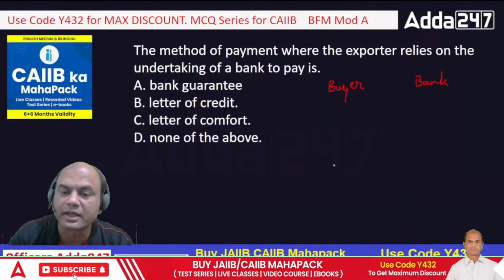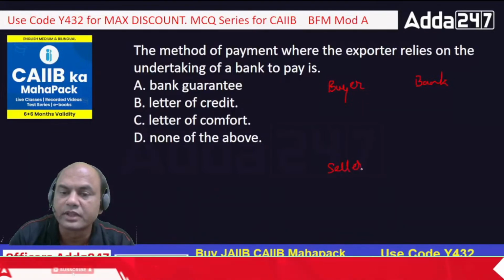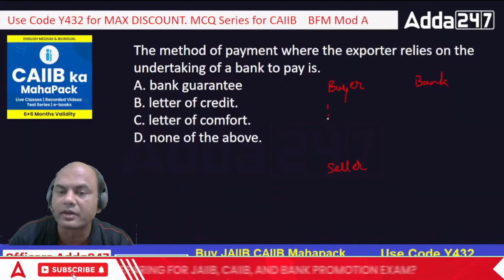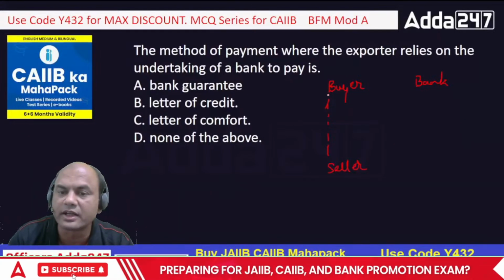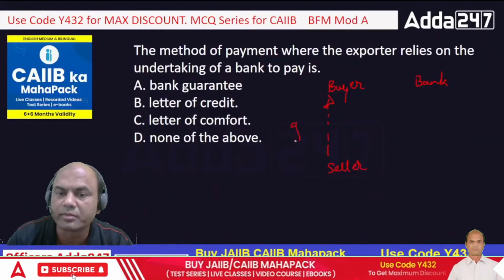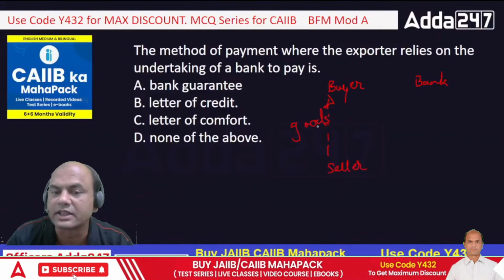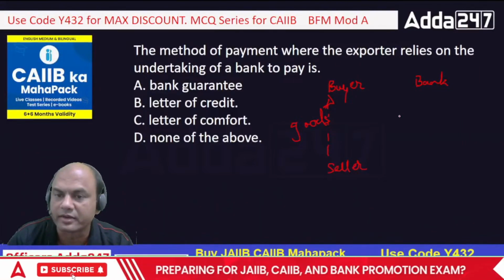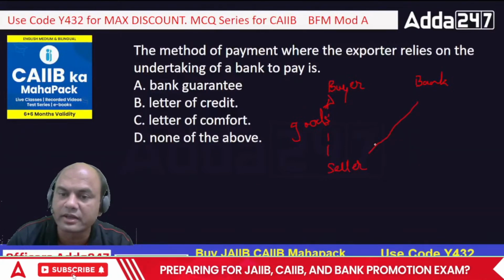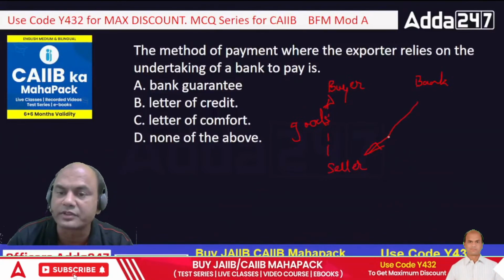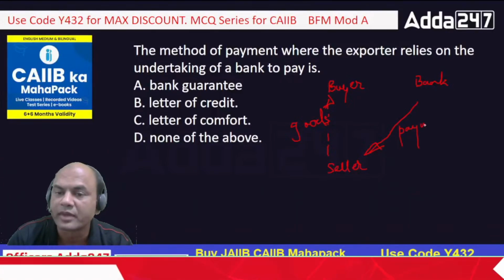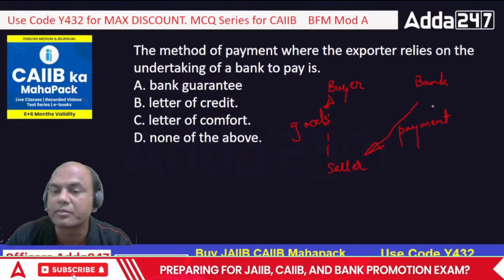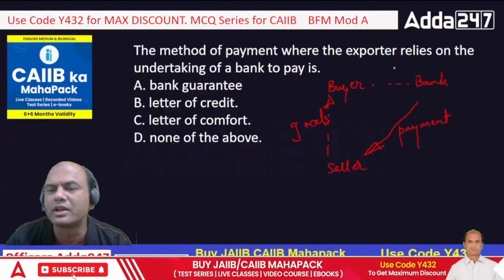Then this is a supplier, seller. So this seller is sending goods to the buyer over here. But for the payment, this seller doesn't trust this buyer. This seller trusts the bank. So here the bank is giving the guarantee of payment. Not guarantee actually, it will give the payment. So payment will be received from the bank, and this is given in writing by the bank.